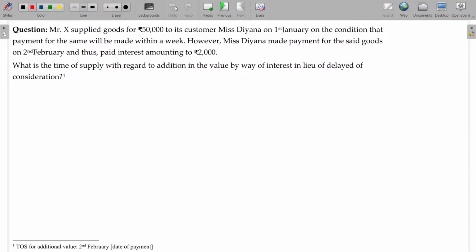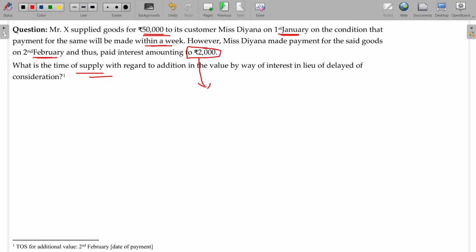Then the last one. Mr. X supplied goods for rupees 50,000 to its customer, Miss Diana, on 1st January, on the condition that the payment for the same will be made within a week. However, Miss Diana made payment for the said goods on 2nd February, and thus paid interest amounting to rupees 2,000. What is the time of supply with regard to the addition?